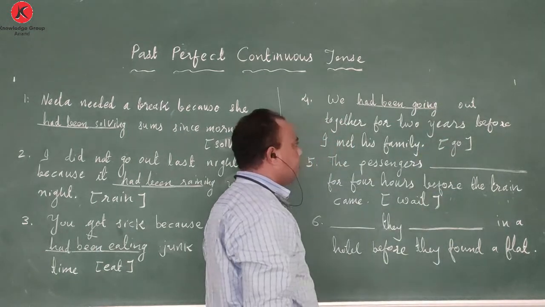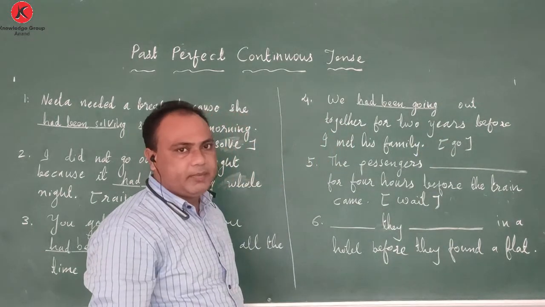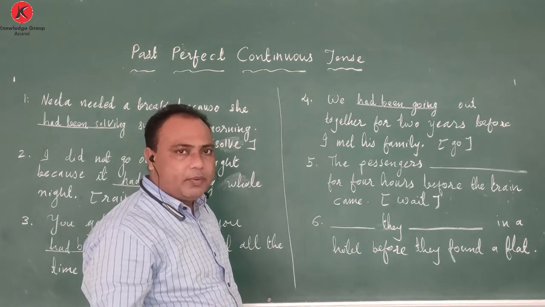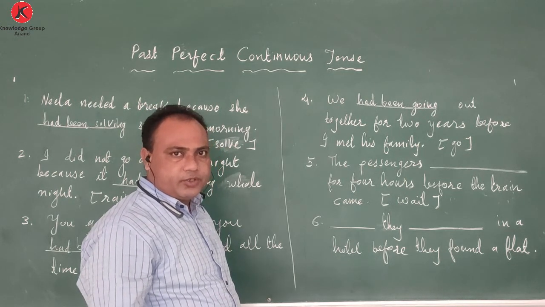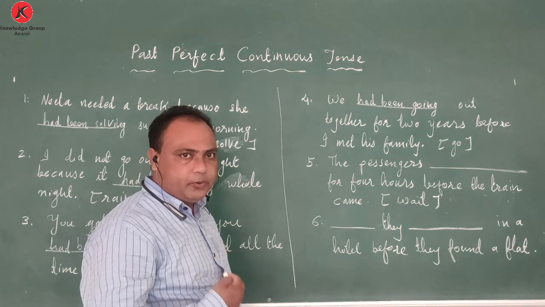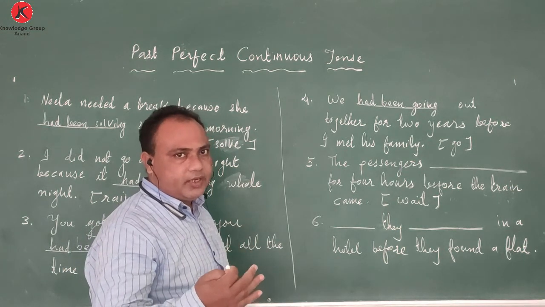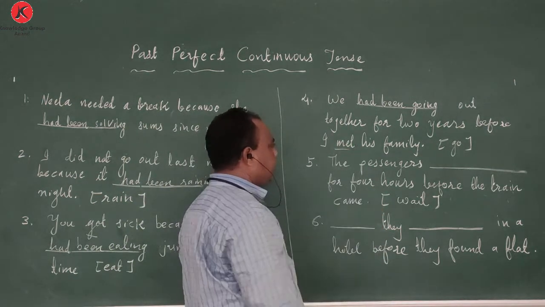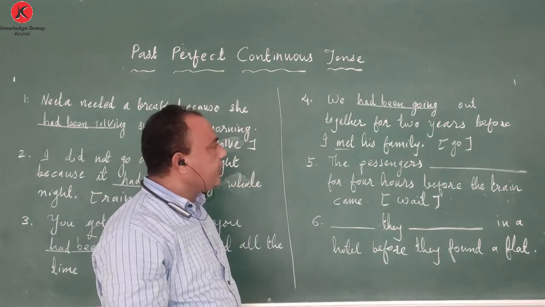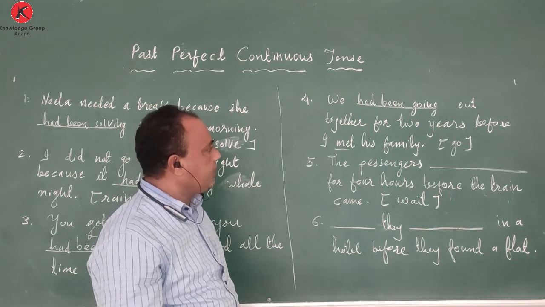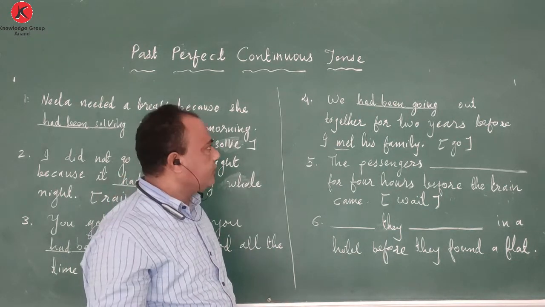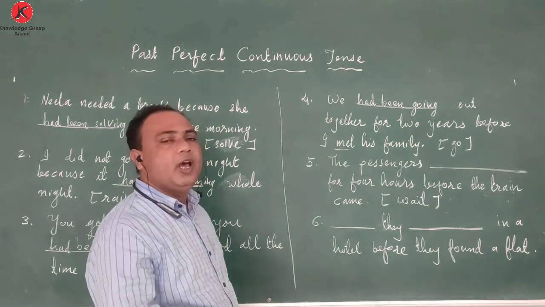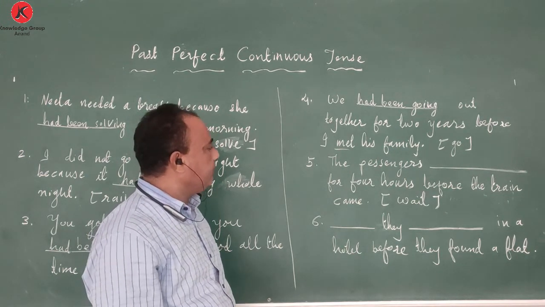going out together for 2 years before I met his family. They had a relationship of around 2 years. So 2 years ago it started, 2 years it continued. It did not end, but since it is a past tense here, before meeting his family, that process started and continued for 2 years to indicate that we had been going out together for 2 years before I met his family.